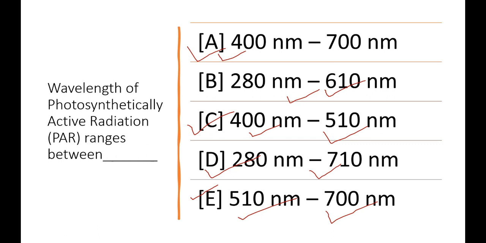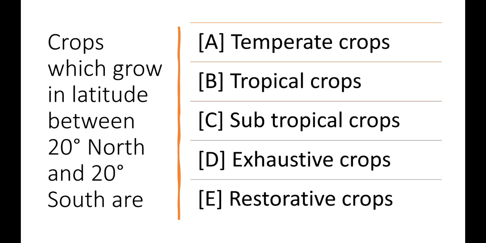Okay, now come to the next question. This question is very important and very interesting because it is asked in many competitive examinations. The question is: crops which grow in latitude between 20° north and 20° south are. Options given are temperate crop, tropical crop, subtropical crop, exotic crop and restorative crop. The correct answer will be tropical crop. Why? In tropical crops, rice, sugarcane, mango and pineapple can be grown. Examples of temperate crops are wheat, oats and rye, and examples of subtropical crops are citrus, date, fig and pomegranate.